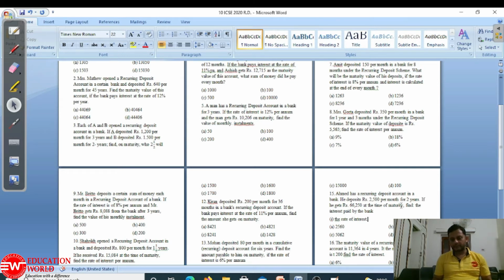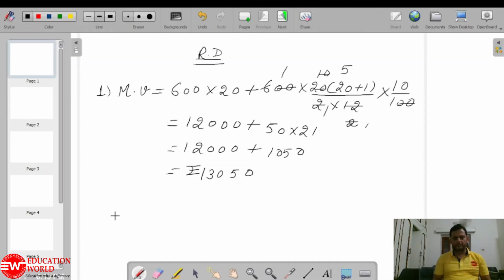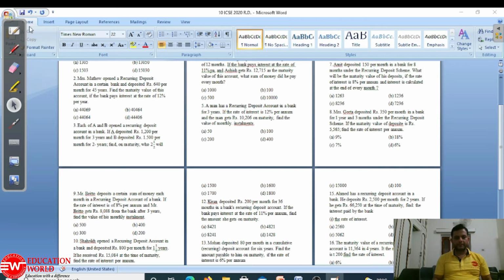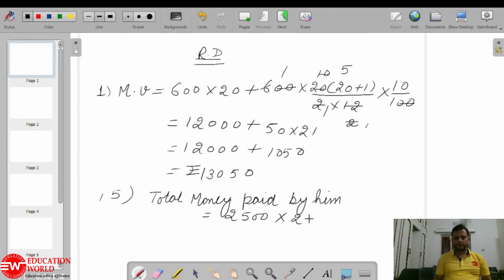First of all, we'll see how much he has already paid. This is question number 15. The total money paid by him is 2500 for 2 years. In 2 years there will be 24 months, so we get 60,000.